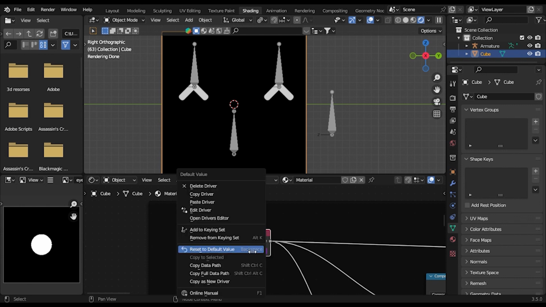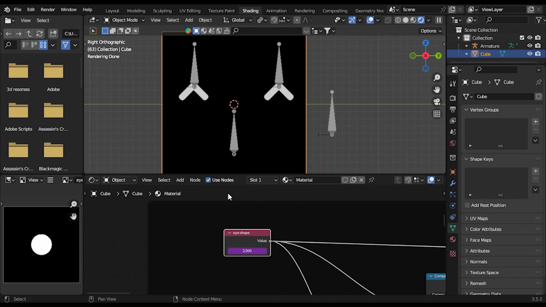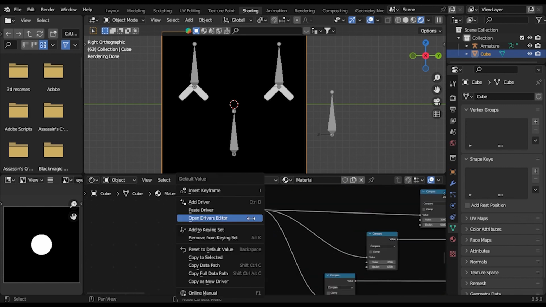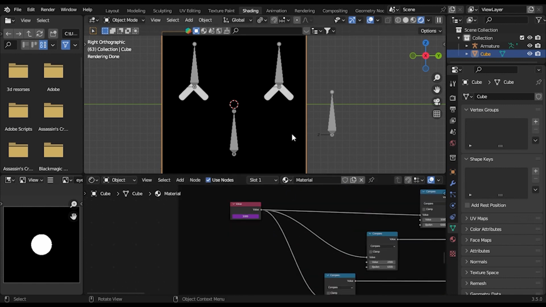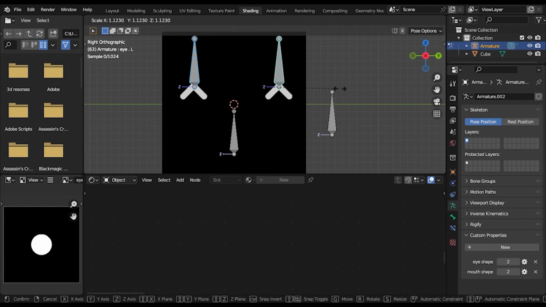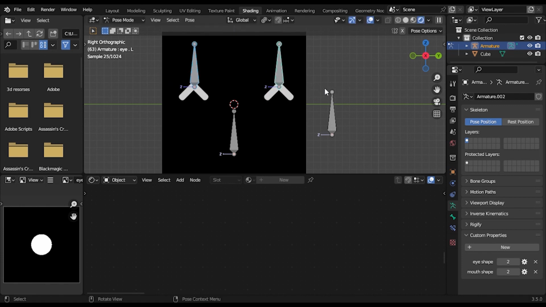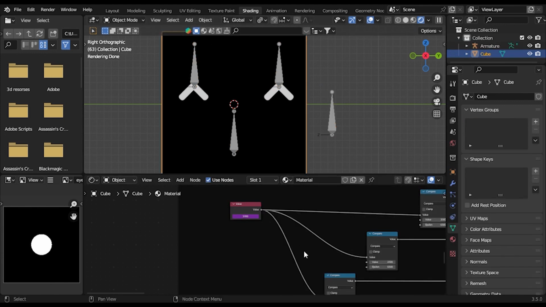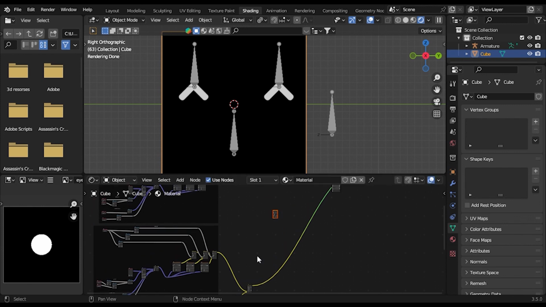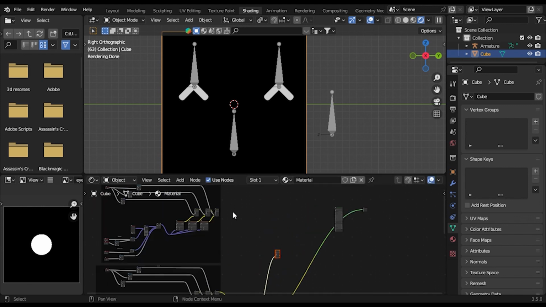You can name stuff if you want. Copy a driver, go back and paste the driver. This driver doesn't need any change. So now if you go back to edit mode, rotate these eyes, you scale them, you can also grab them. Now let's add another mix node, connect this to this and connect the mouth.